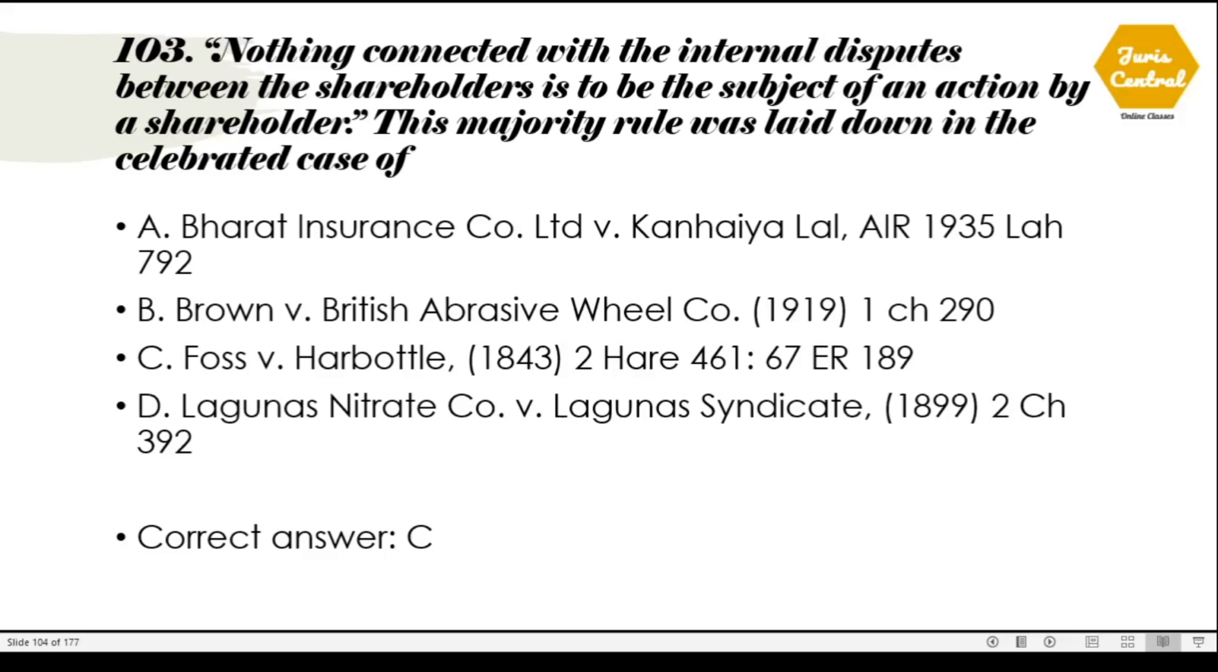103. Nothing connected with the internal disputes between shareholders is to be the subject of an action by a shareholder. This majority rule was laid down in the celebrated case of... The majority rule is actually laid down in the case of Foss versus Harbottle. This is option number C. Kindly remember this case law. It has been asked many a time along with other questions we have just dealt with.